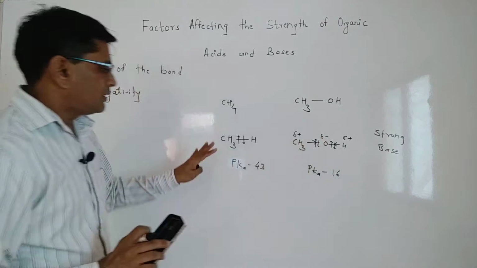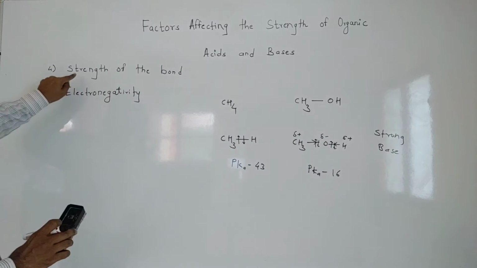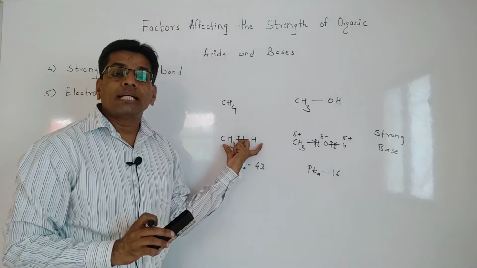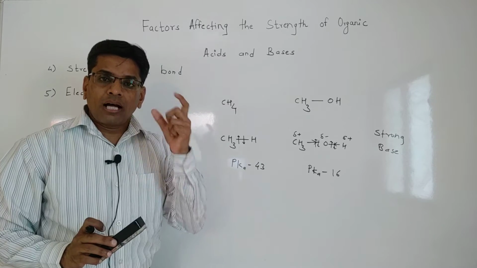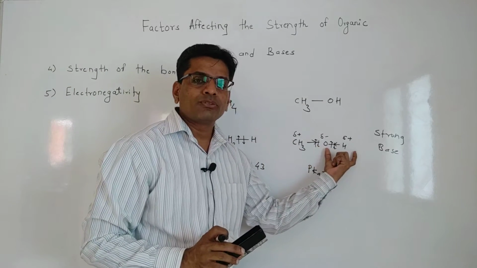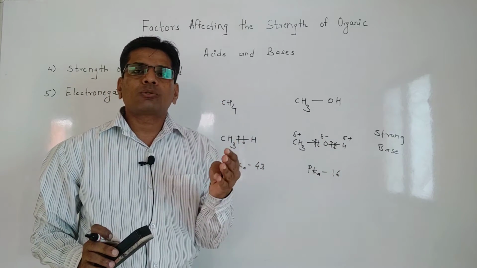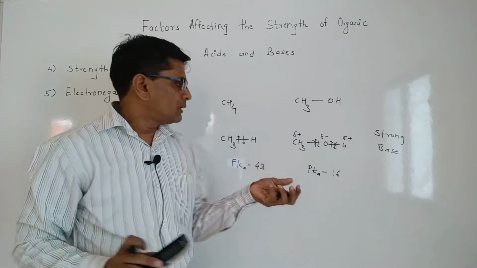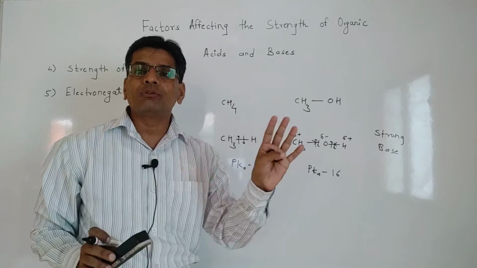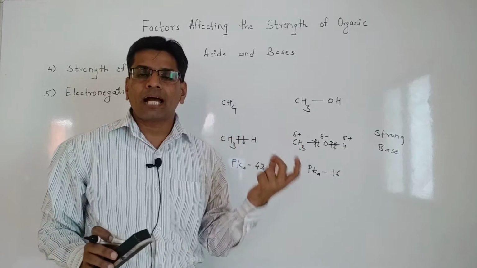Now when we apply these two concepts to these two molecules, when we consider the strength of the bond, carbon and hydrogen have the highest bond strength as compared to oxygen and hydrogen. When any molecule has the highest bond strength, it cannot lose the H plus ion. Here, carbon and hydrogen, which have pK 43, never give the H plus ion due to the strong bond between carbon and hydrogen.